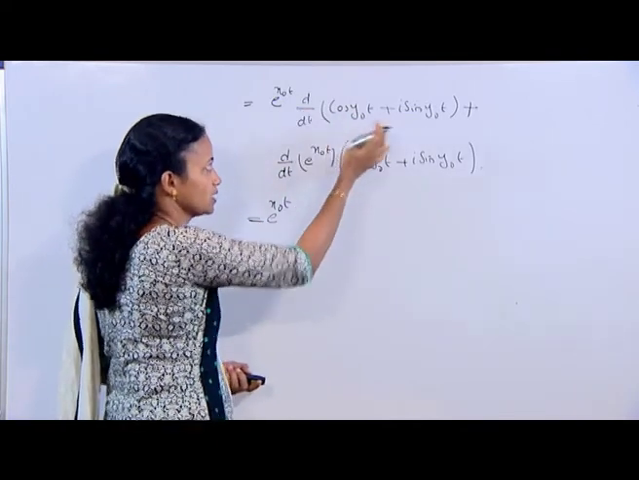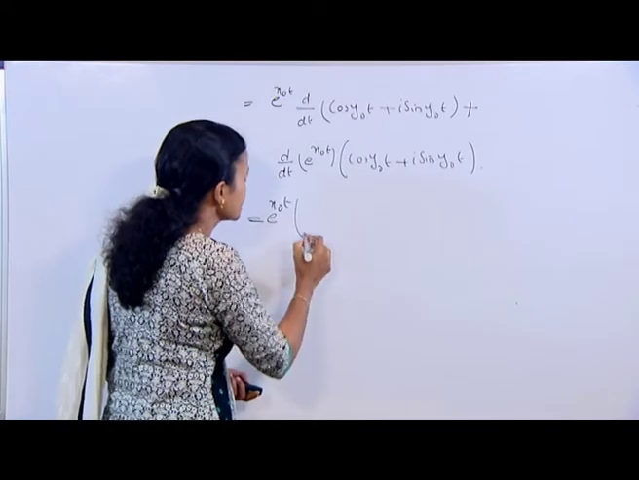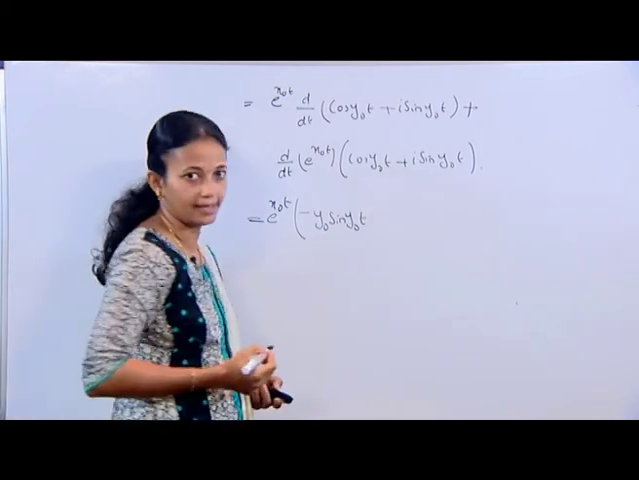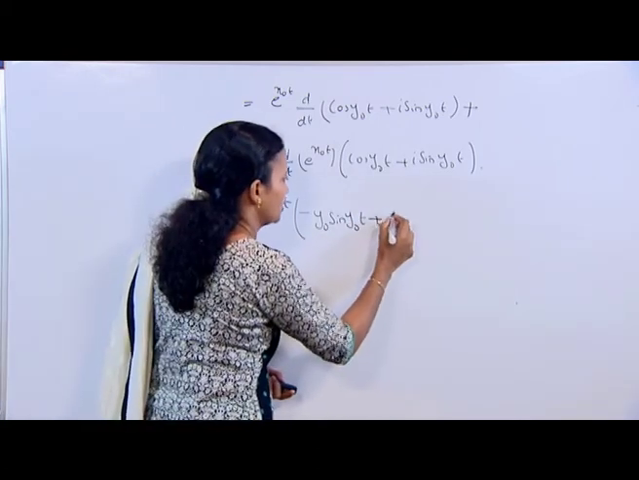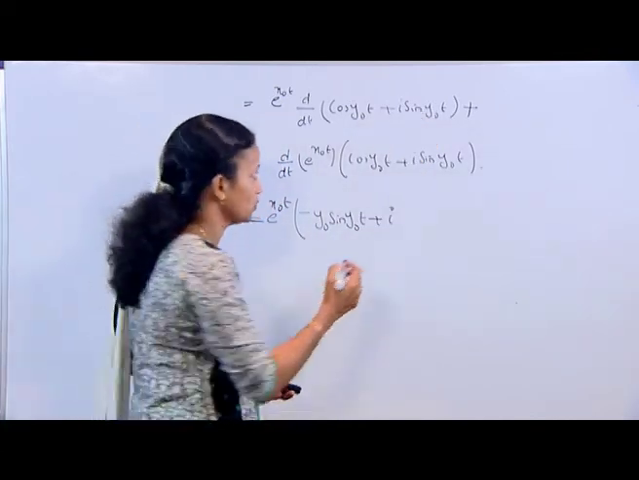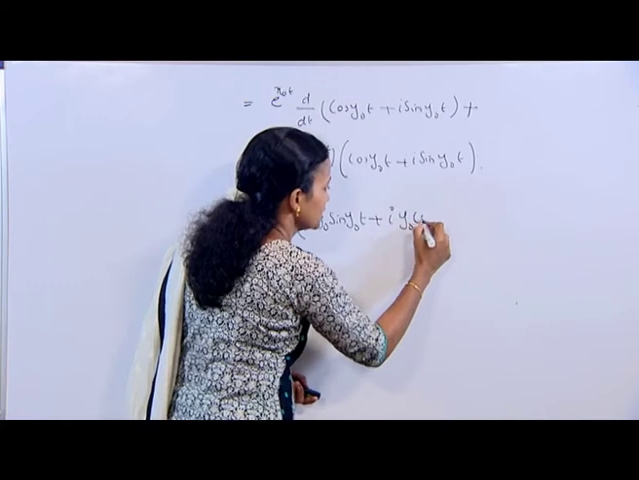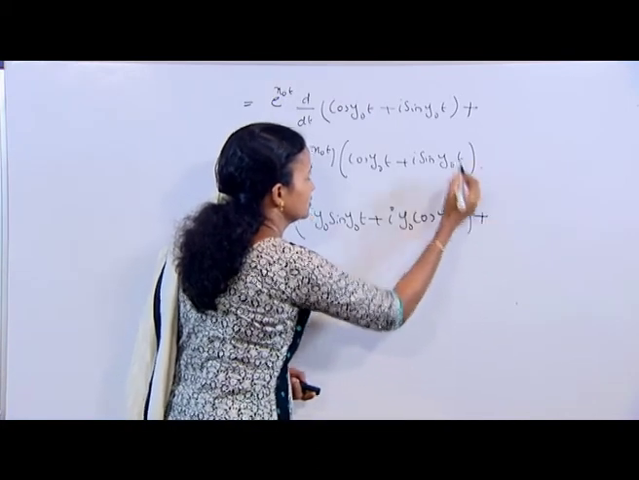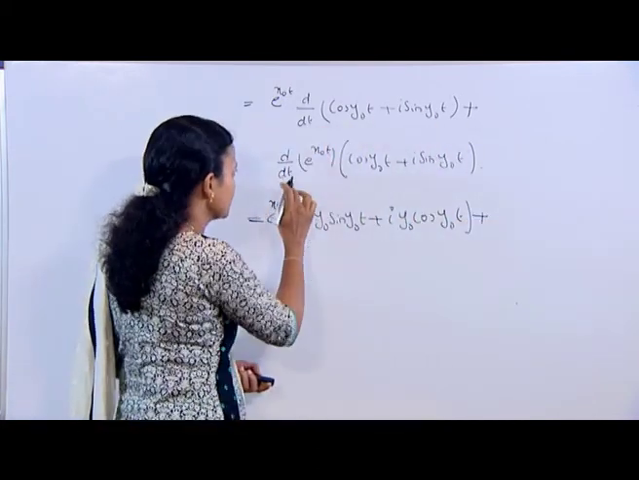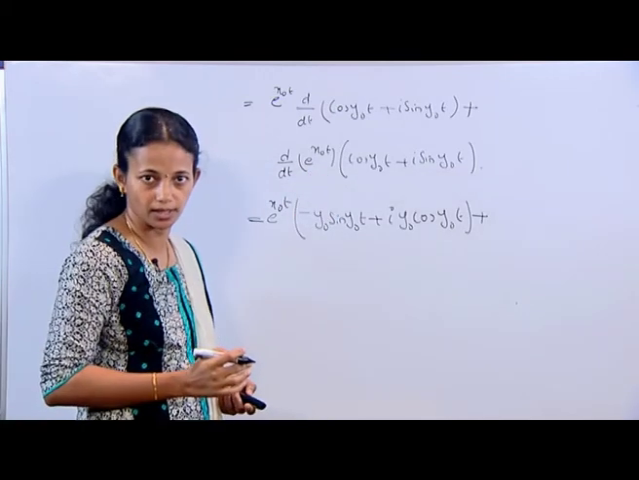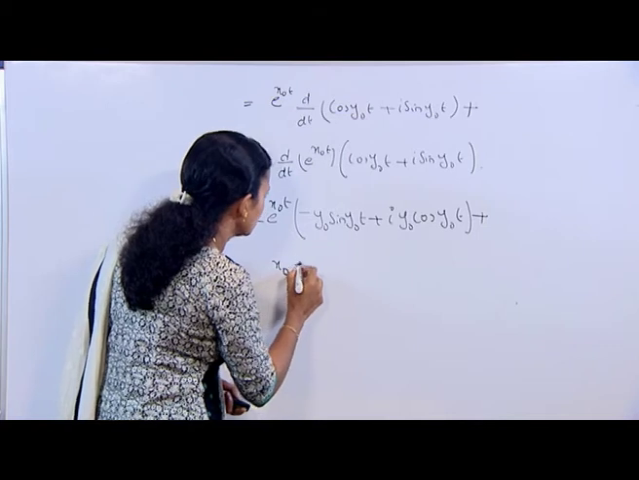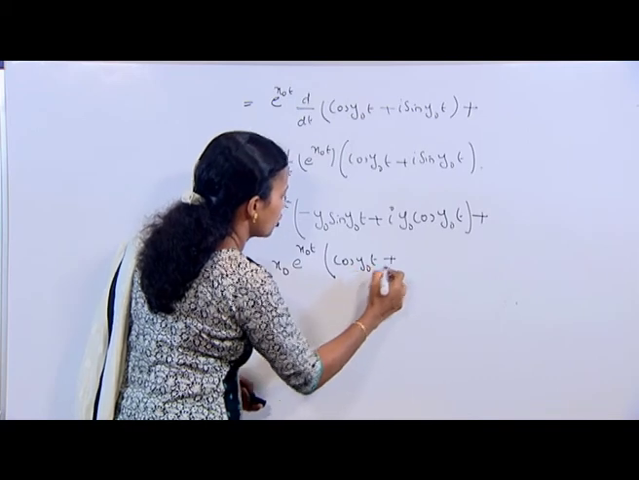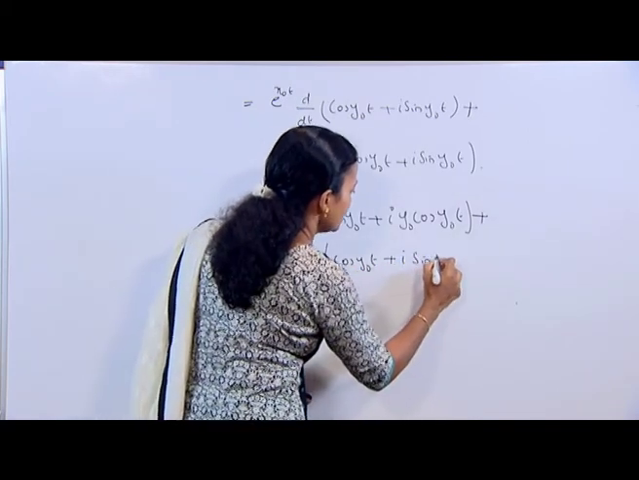Now, we have to differentiate term by term, which I can write as, here we have minus y0 sin y0 t plus i, derivative of this is i into y0, derivative of sin is cos y0 t, plus this is our first term differentiation, plus next we have d by dt of e raised to x0 t, derivative is x0 into e raised to x0 t into this term we can write itself, cos y0 t plus i sin y0 t.